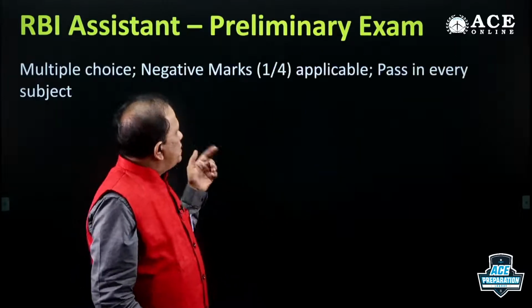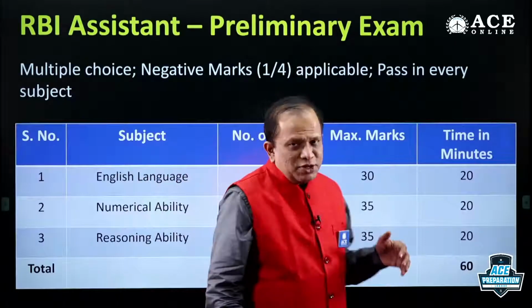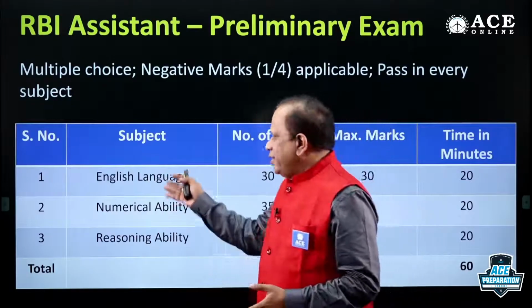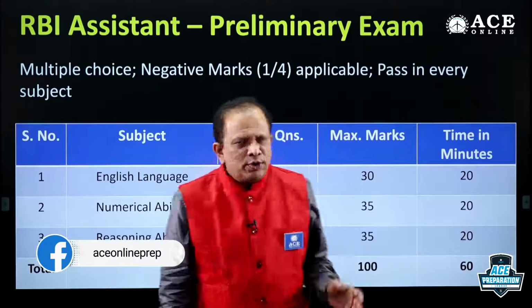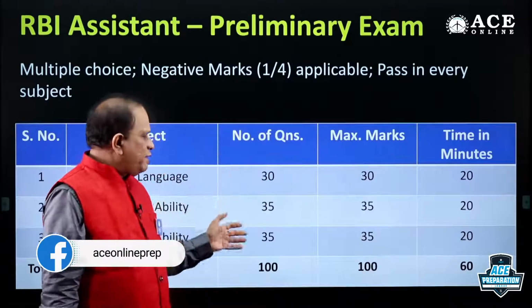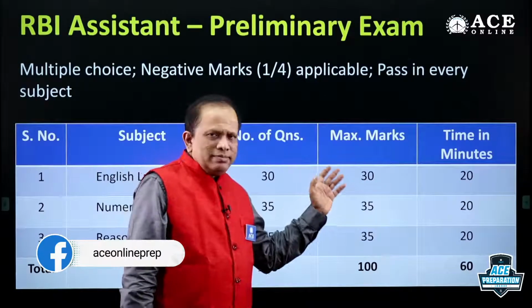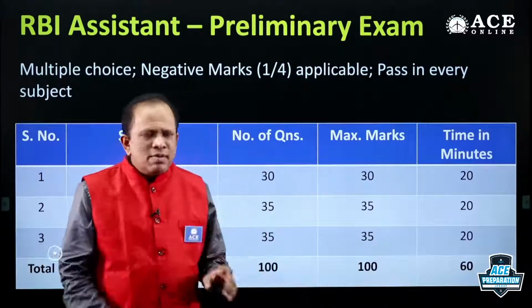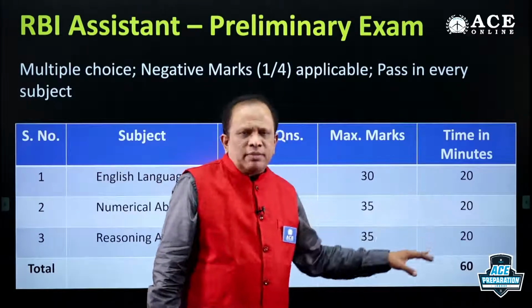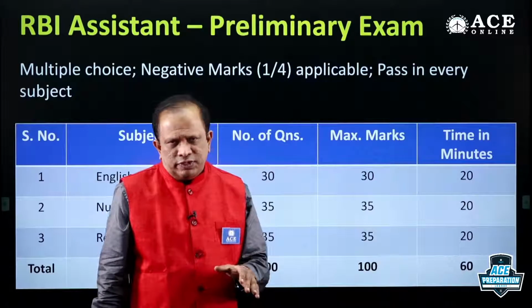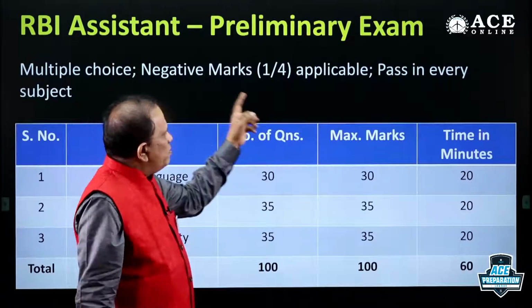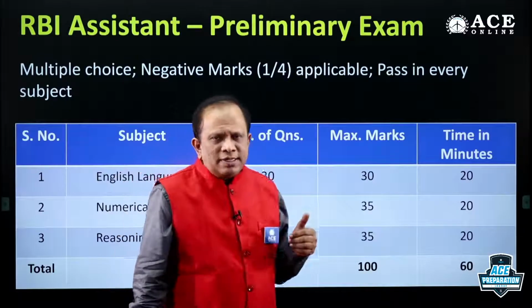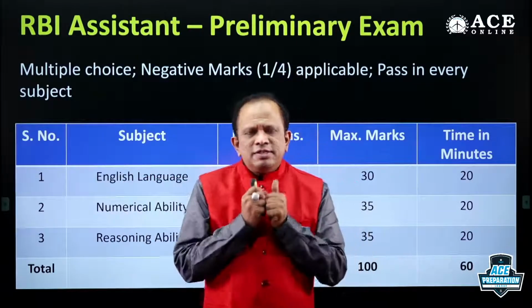Next, we will see the structure of the examination. There are only 3 subjects: English, numerical ability, and reasoning. And you know the number of questions: 30, 35, 35. Each question carries 1 mark. There is a section-wise time limit of 20, 20, 20. You are aware of this, and you also know that negative marks are applicable and you have to pass in every subject.